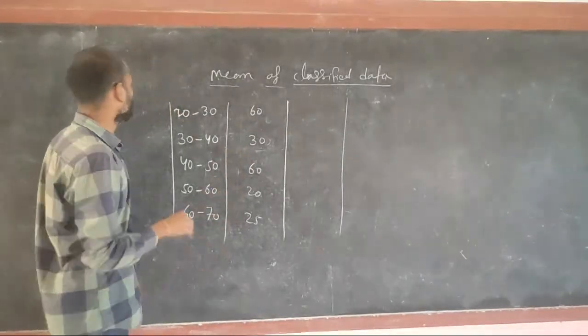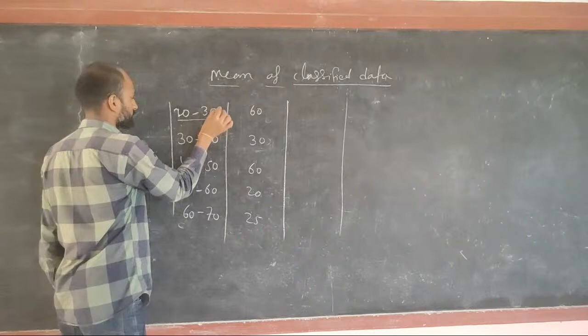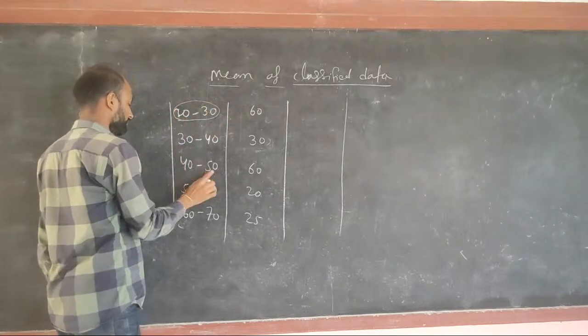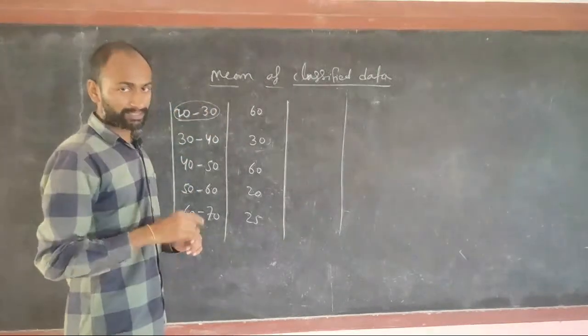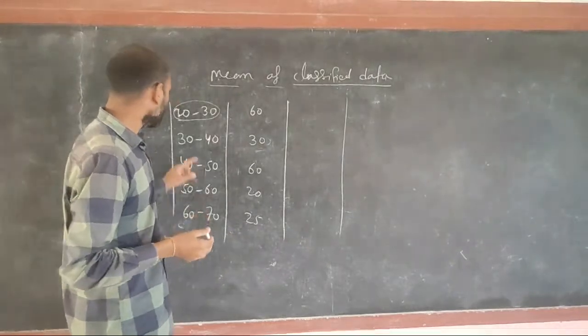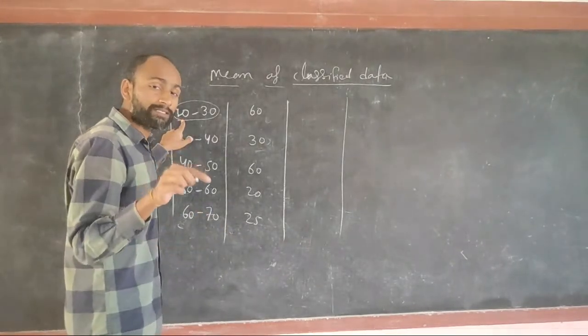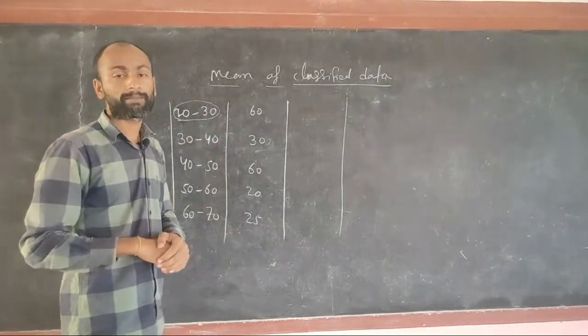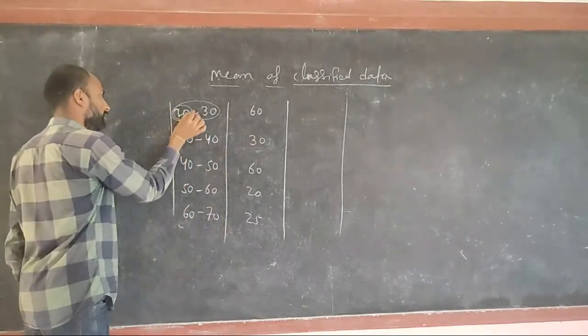So first of all we should know that these intervals are called classes. In this class, 20 is called the lower limit and 30 is called the upper limit.